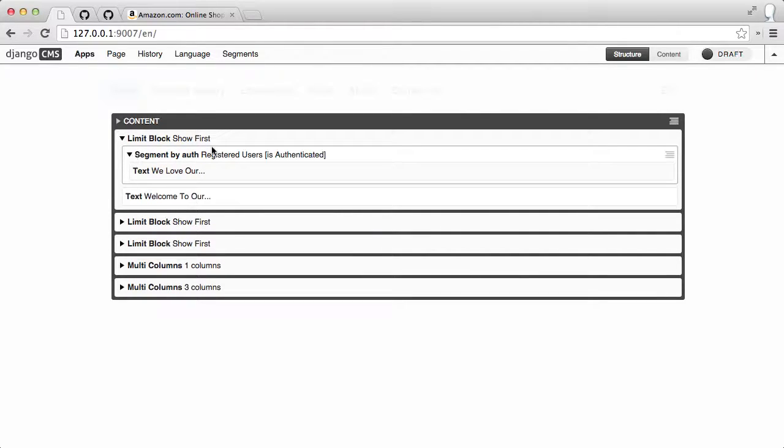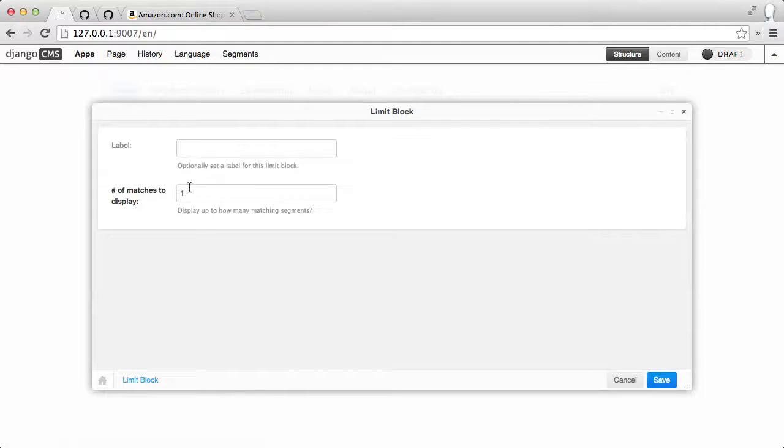So we're looking at that particular configuration now, and you can see there's a couple things in here. I'm going to expand this all the way. We have the limit block, which says show first. So basically what this does, and you can set it to any number, right? But I swear 99% of the time you're going to leave this on 1. There may be rare circumstances where you want to set this to a different number, but most of the time just leave this at 1. And you can set a label if you like, but it's not required.